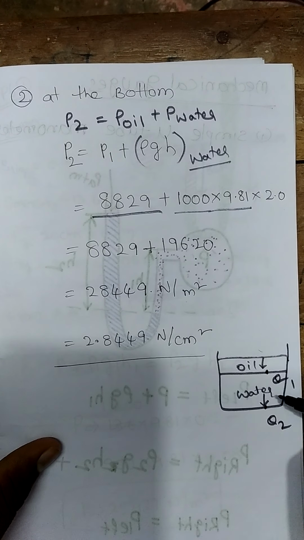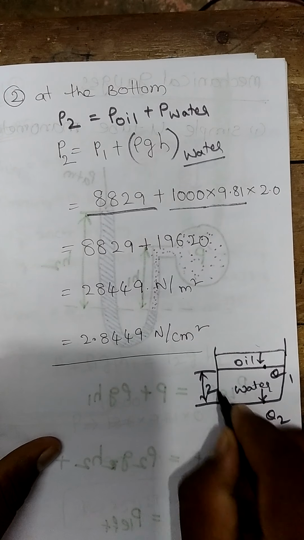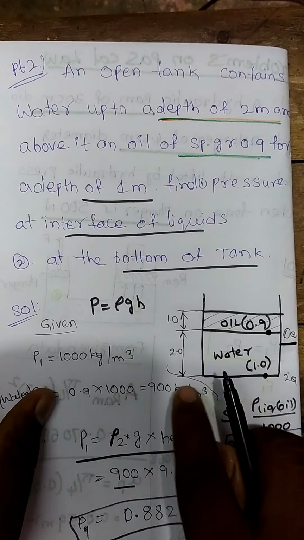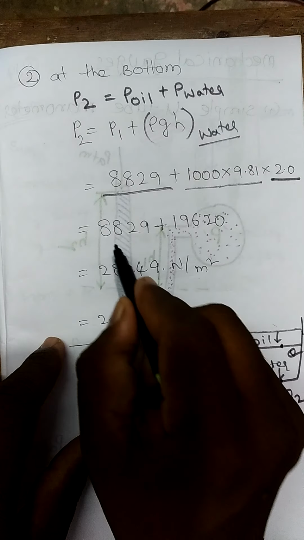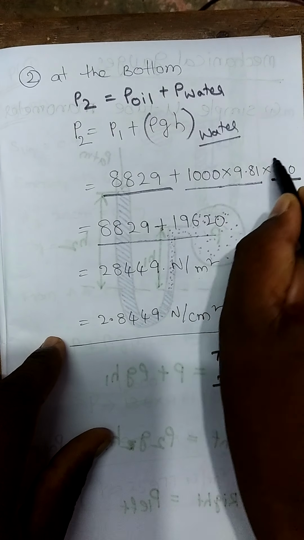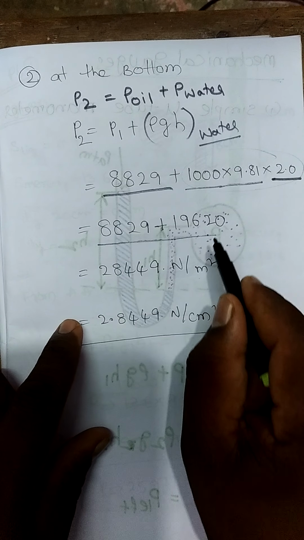What is the height it has? It is given in the problem itself, which is 2 meters height. In the problem itself they mentioned the height is 2 meters. So rho g into h with h as 2 meters. So 8829 plus, if you solve this in the calculator, it comes out to be 19,620.